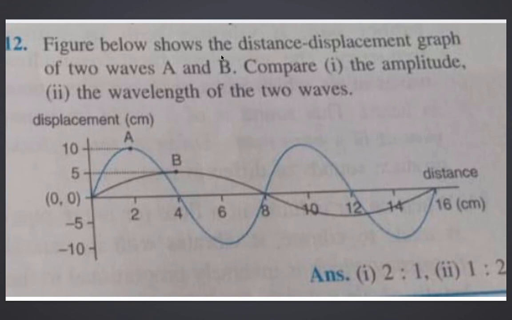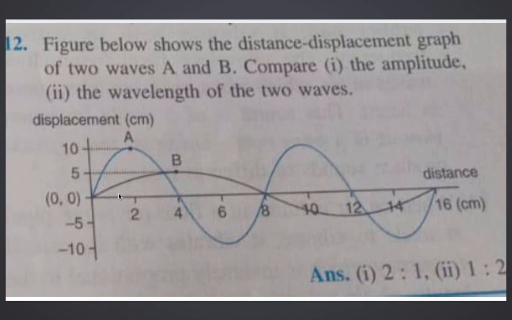Find below, the figure below shows the distance displacement graph of waves A and B. A is represented, my dear students, pay attention, with blue color, and B is represented with black color, right? So you can differentiate, you can understand the two, right? Now if you remember all the terms when I was explaining in the 7 explanation part, I told you amplitude is what? We have to compare the amplitude. So what's the amplitude? The maximum displacement from the mean position. Mean position is this 0 axis, this horizontal line, right?